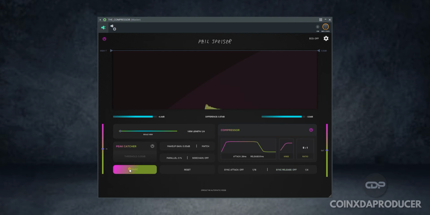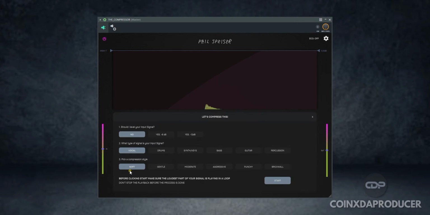And finally, this magic knob, when you engage it, takes you to an advanced menu where you will see 3 different features. As you can see, it says, should I level your input signal? So if you want it to level it, you tell the level you want. As you can see, it has -6 dB and -12 dB.